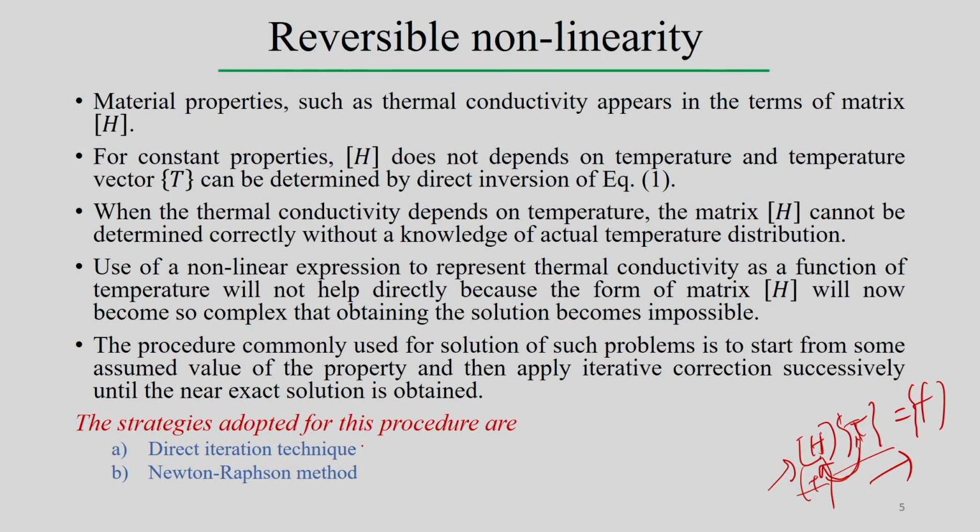This way we can follow successive iterations. Once, between two successive iterations, we put some convergence criteria, we can say the solution has converged, and that temperature distribution is the actual, very accurate temperature distribution, incorporating the effect of the temperature dependent properties.